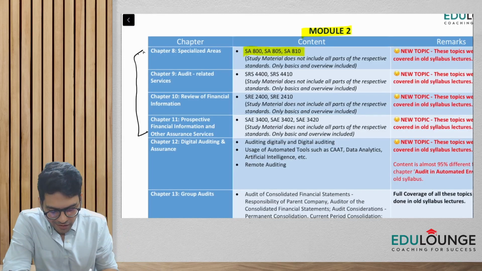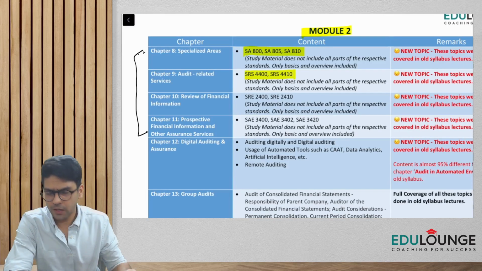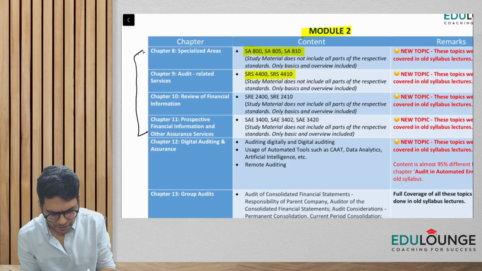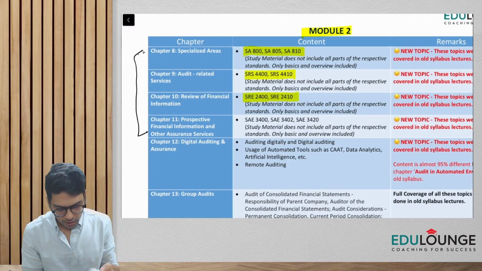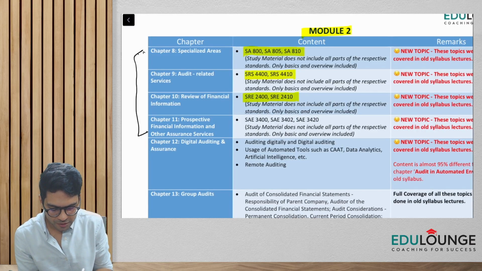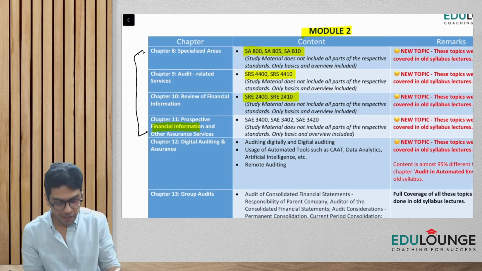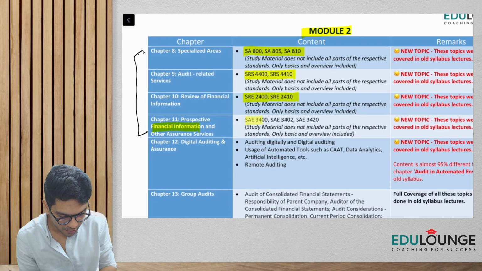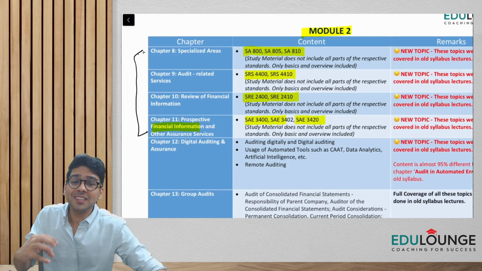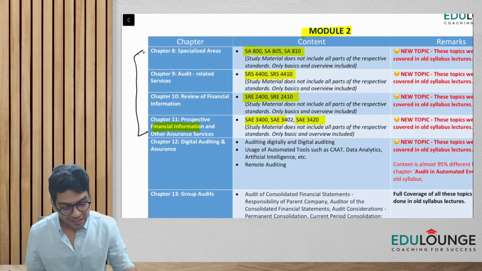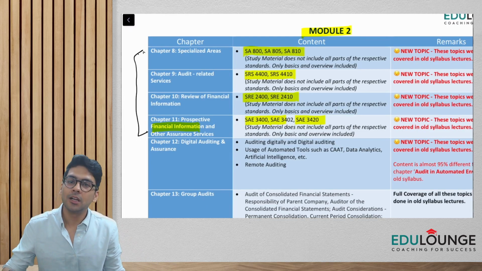Then audit related services, which covers SRS, standards on related services, 4400, 4410. Then review of financial information, so this is standards on review engagements, SRE 2400, 2410. And also we have standards with respect to prospective financial information, so standards on assurance engagements 3400, 3402, 3420. These are some extra standards which have now been included in the new syllabus, which were not there in the old course.